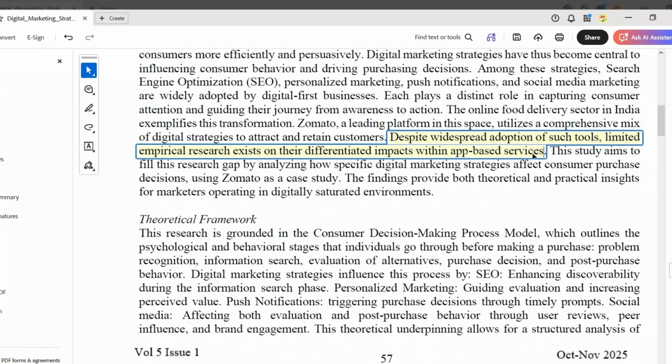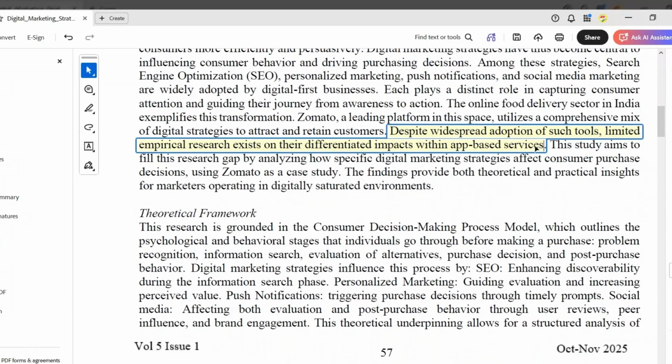Researchers don't clearly know which strategy influences customers the most, as there are many digital marketing techniques used by app-based services, but which strategy influences the consumer most is not known. So this study aimed to fill this gap by analyzing different digital marketing strategies.